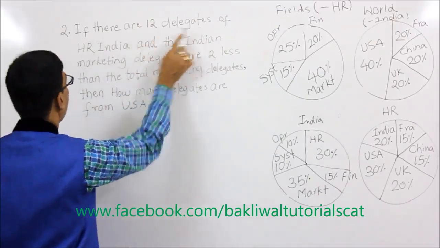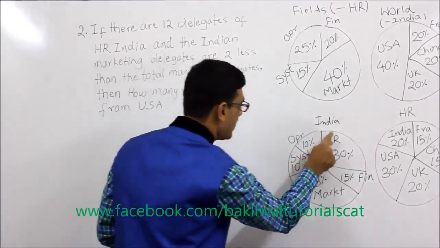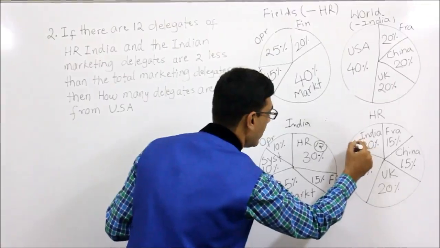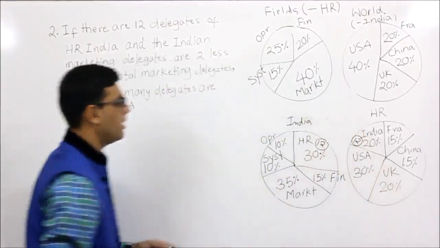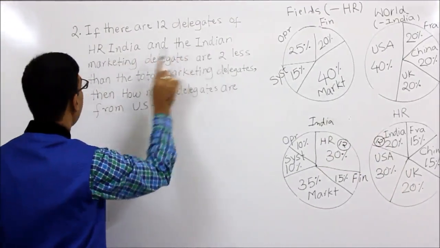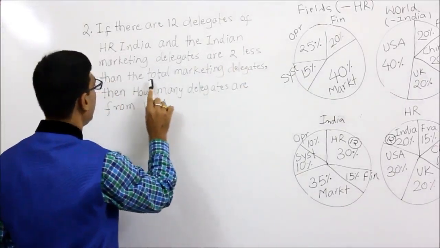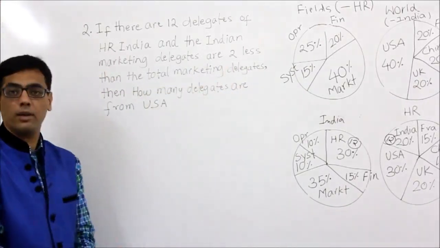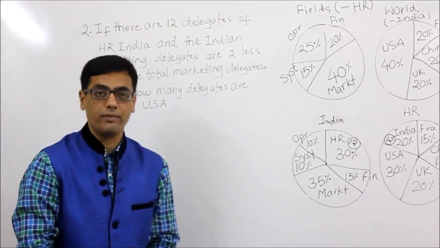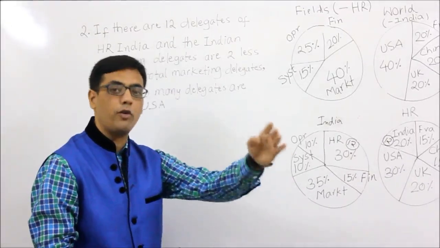If there are 12 delegates of HR India, so we know that HR India are 12. So if there are 12 delegates of HR India and the Indian marketing delegates are 2 less than the total marketing delegates, how many delegates are from USA? Fine. So let's go forward from the data which is given to us.